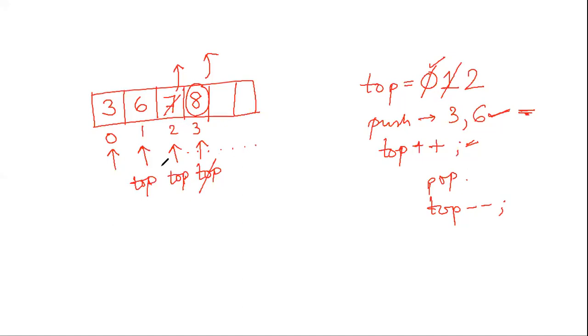So if we insert, top is automatically incremented. If we delete, top is automatically decremented, because it always needs to point to the last element. Is it clear now? Yes, ma'am. Okay. And for insertion and deletion, we always check for two conditions.